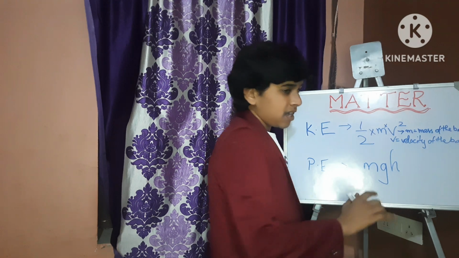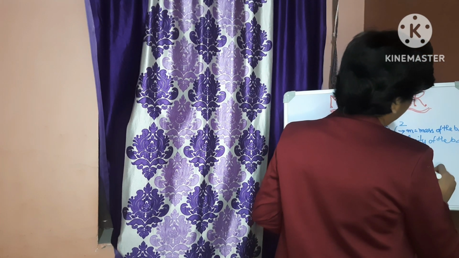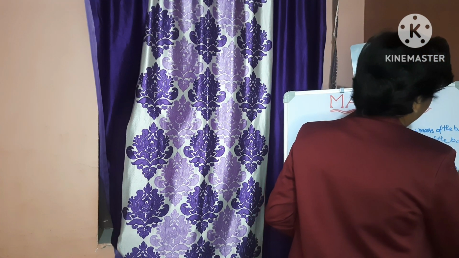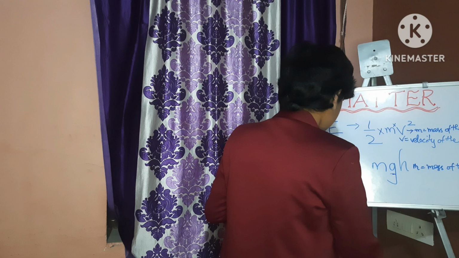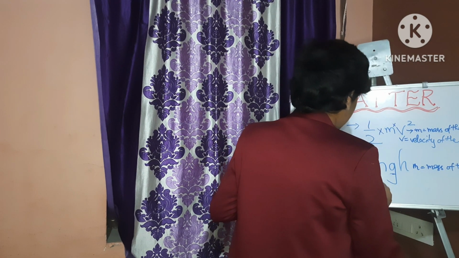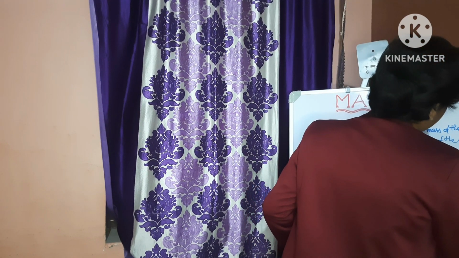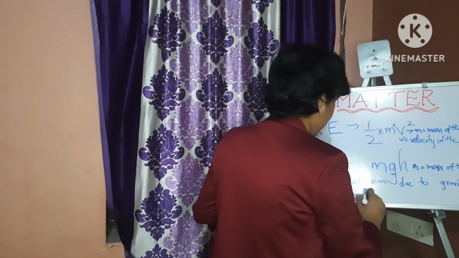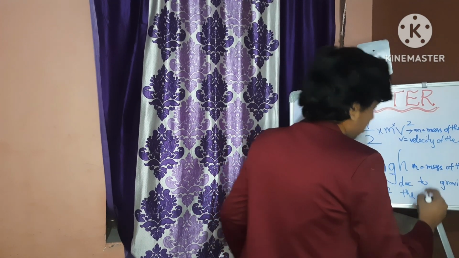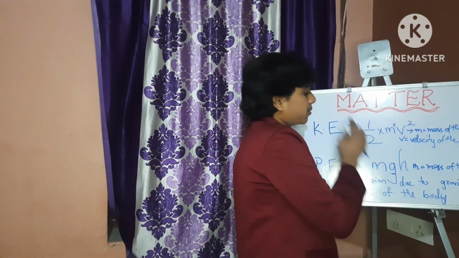And for potential energy, what is the formula? mgh, where m is the mass of the body, g is the acceleration due to gravity, and h is the height of the body. So kinetic energy is half into mv squared, where m is the mass of the body and v is the velocity of the body.